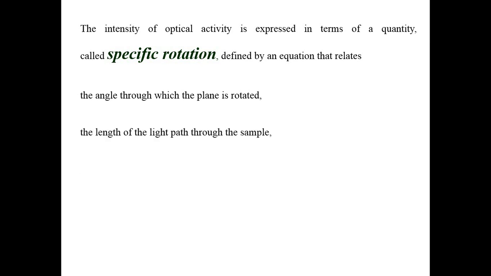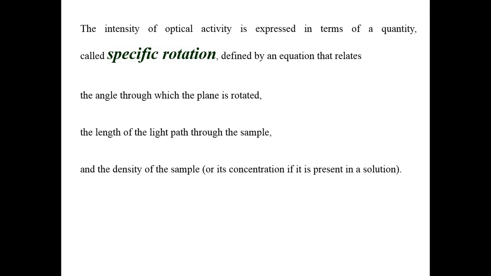The intensity of an optically active material is expressed in terms of specific rotation, and to define the specific rotation we have to take particular parameters. Now we are going to see what those particular parameters are. Basically, specific rotation is dependent upon the angle through which the plane is rotated, the length of the light path through the sample, and the density of the material through which light is passing.